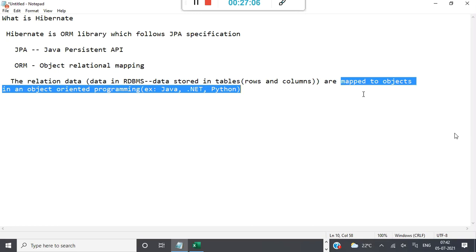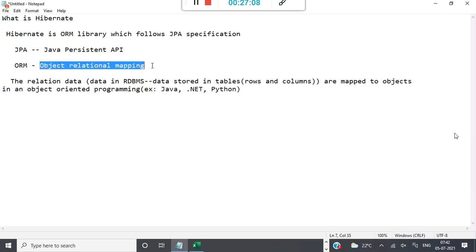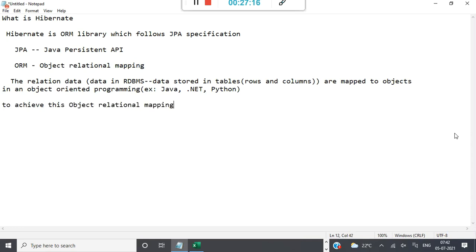Now, to achieve this object relational mapping, there are different libraries actually, in Java, .NET, etc. From now onwards, I'll not say object relational mapping; I'll use the shortcut ORM.